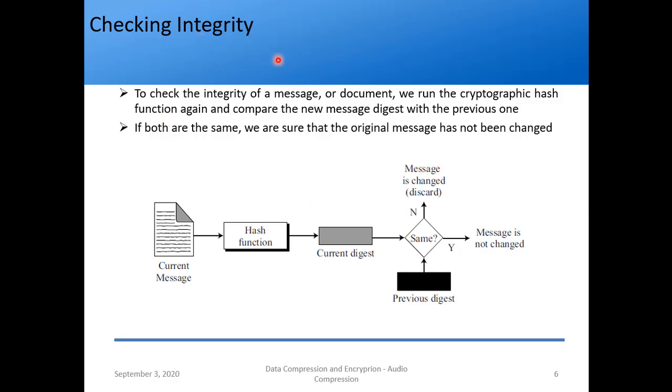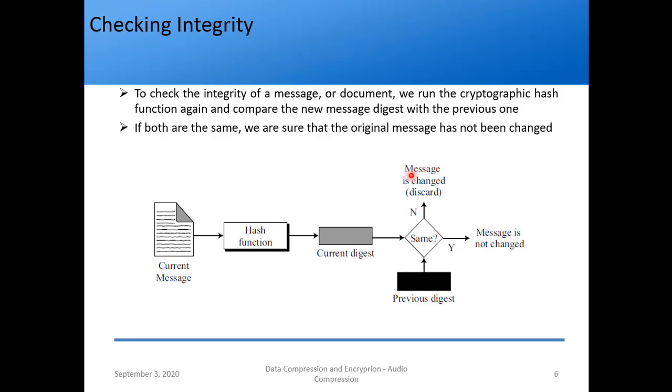Then how to check the integrity? That is the next obvious question. To check the integrity of a message or document, we run the cryptographic hash function again at the receiver side and compare the new message digest with the previous one. Very simple. If both are the same, we are sure that the original message has not been changed. So I have a current message, I use the hash function, and I have a current digest, right?